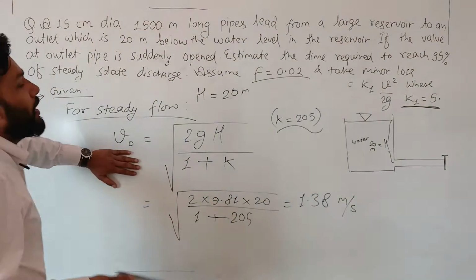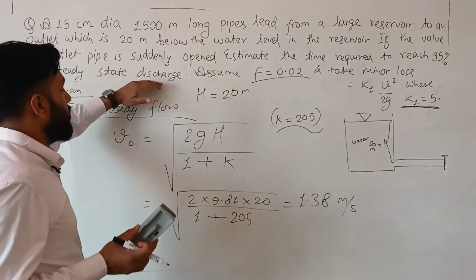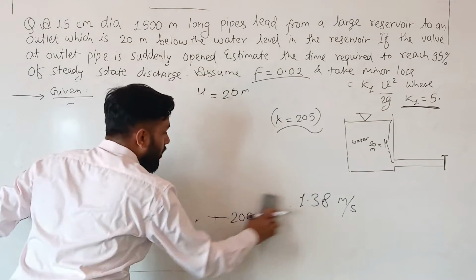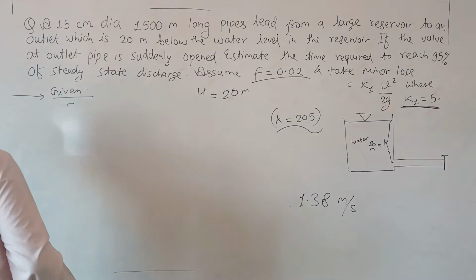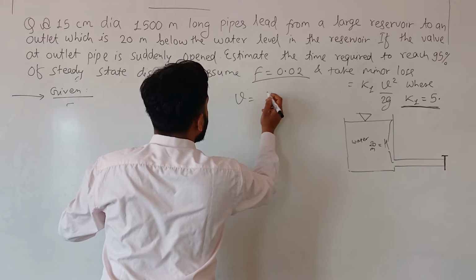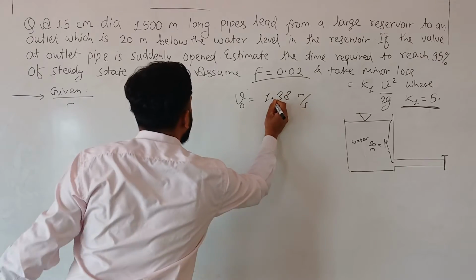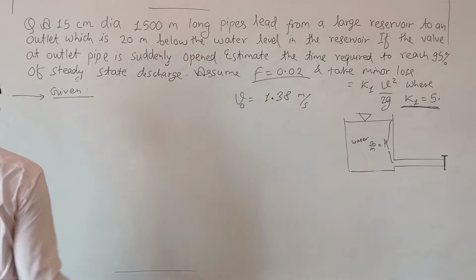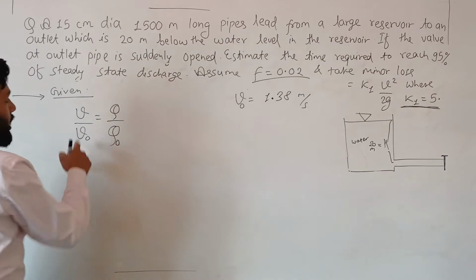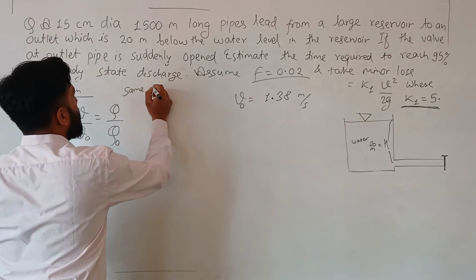So now let's find the final time required to reach 95% of steady state discharge. We have found the steady state velocity, that is 1.38 meter per second. I write here V naught is equal to 1.38 meter per second. So this is the steady state velocity. Now let's find V by V naught is equal to Q by Q naught, because the area is the same in both cases.